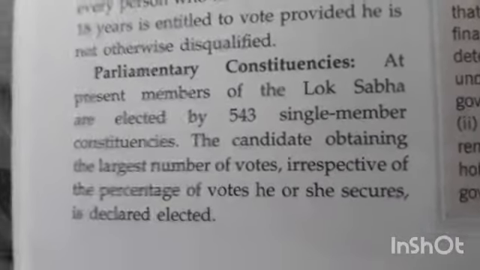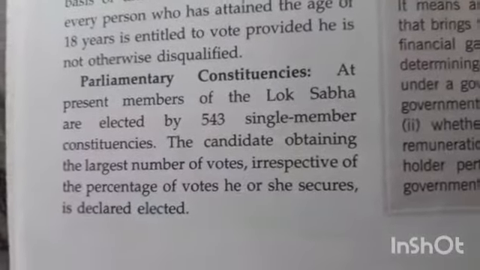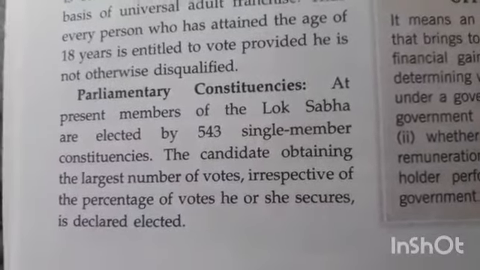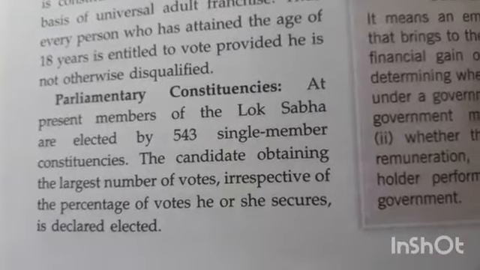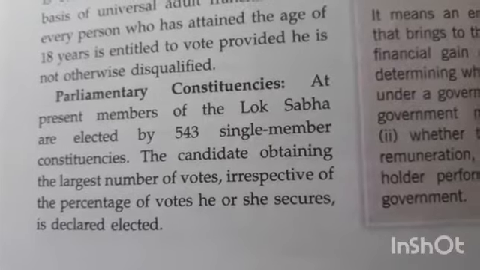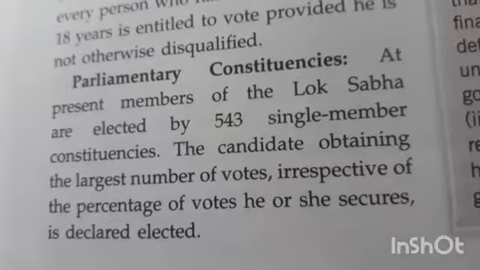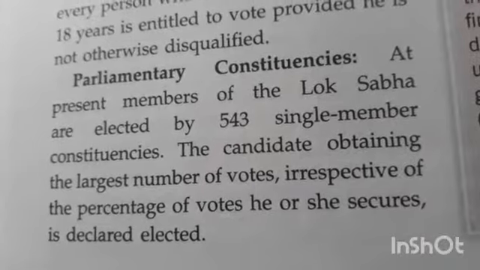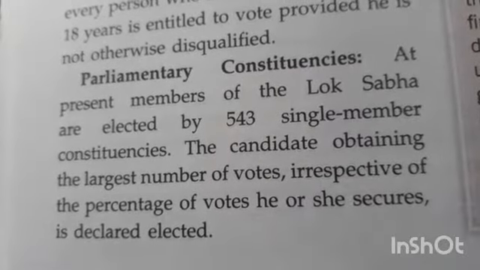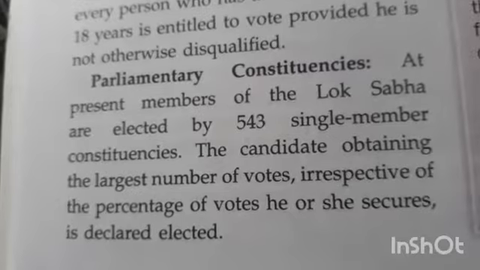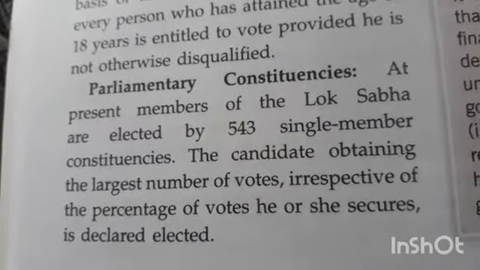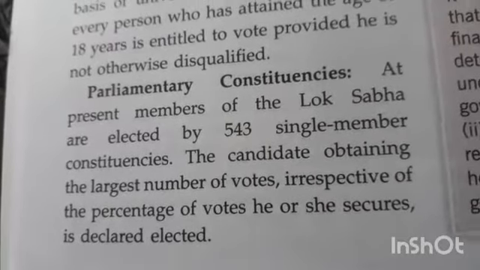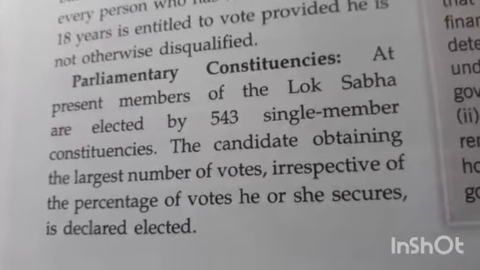So these members are elected from their well-defined areas or constituencies. The candidate obtaining the largest number of votes, irrespective of the percentage of votes he or she secures, is declared elected. So here, the candidate who is contesting the election, if he or she secures the largest number of votes, will be declared elected, right?